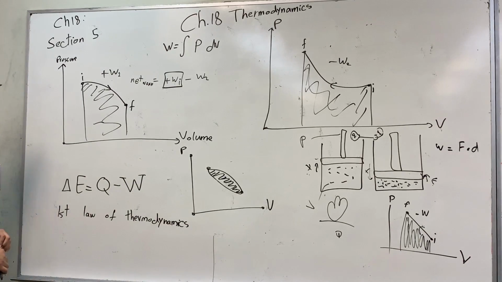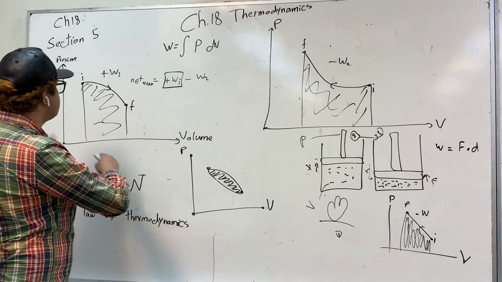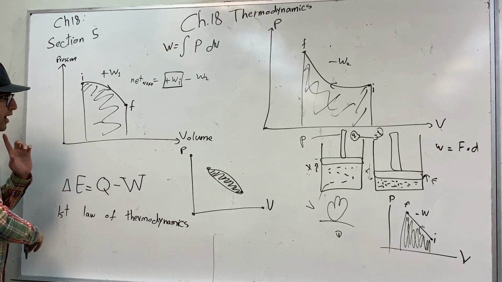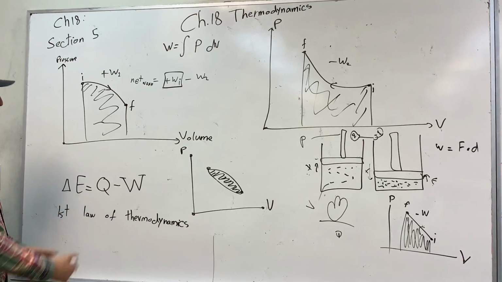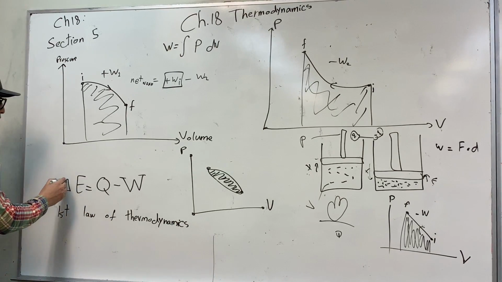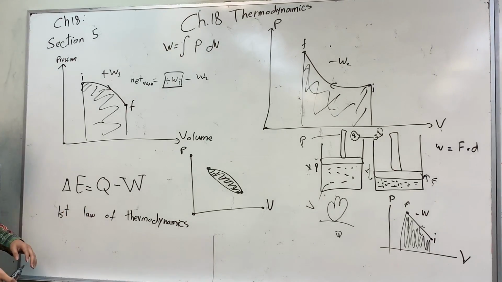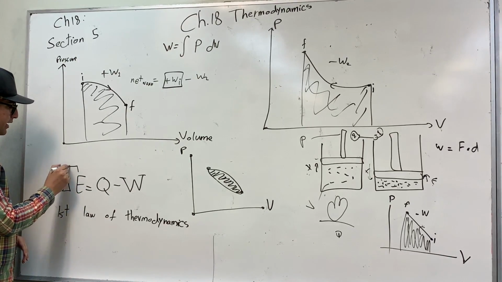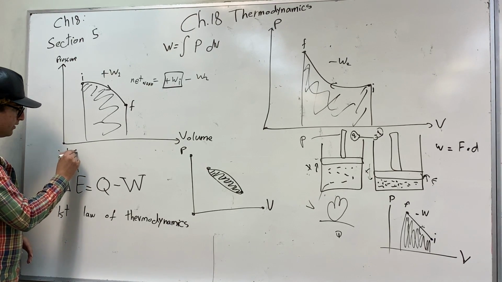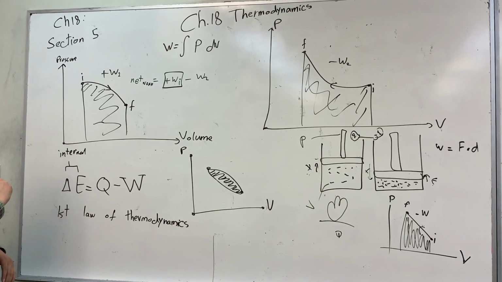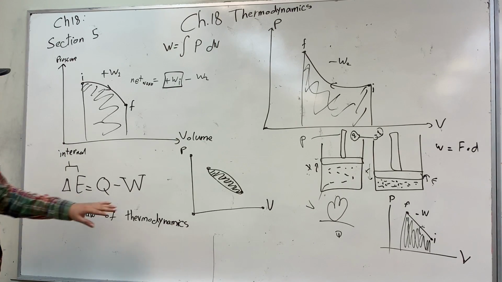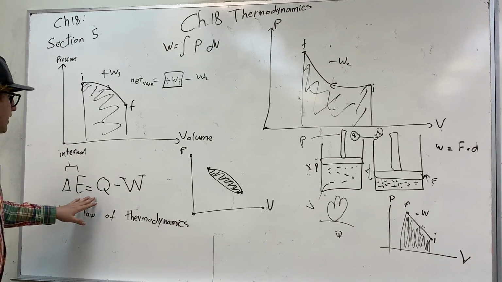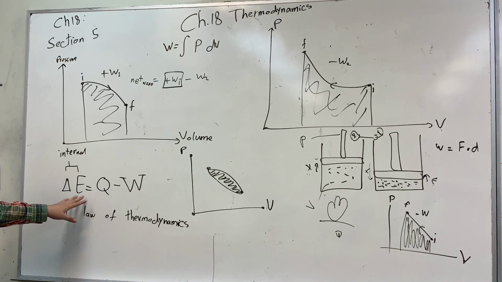Okay, so very close to the setup and this pressure versus volume graph is the first law of thermodynamics. We have defined some value called change in internal energy. This is the change in the internal energy of the system, and we found that it is a constant value.